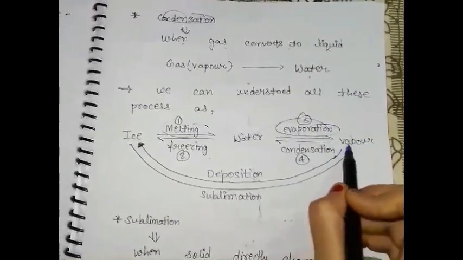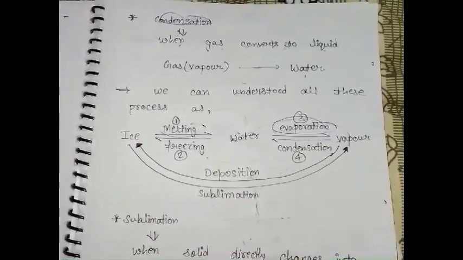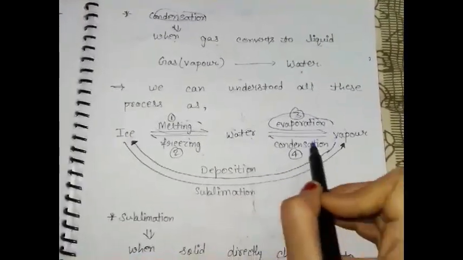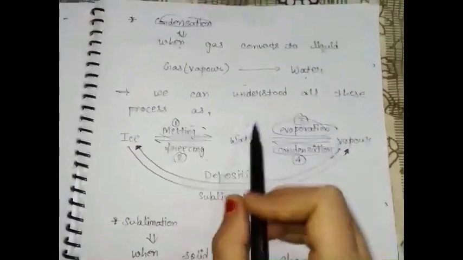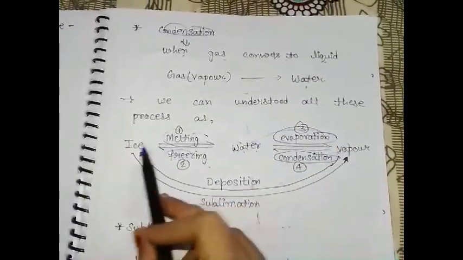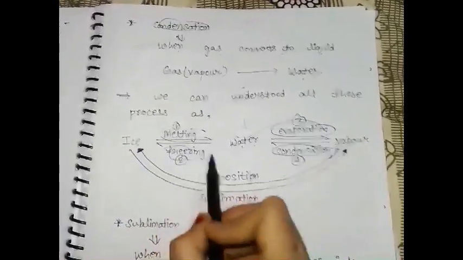Next, vapor when cooled changes or is converted to water. The process is known as condensation. Water when kept in a refrigerator changes into ice. The process is known as freezing.